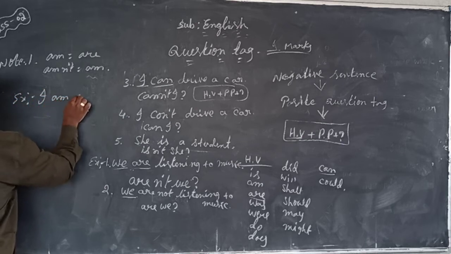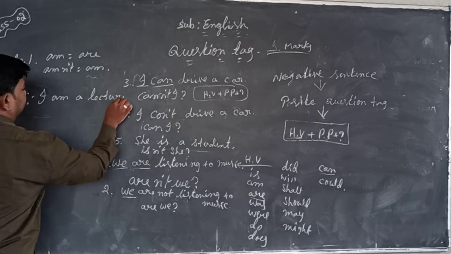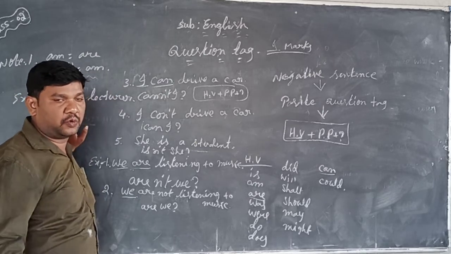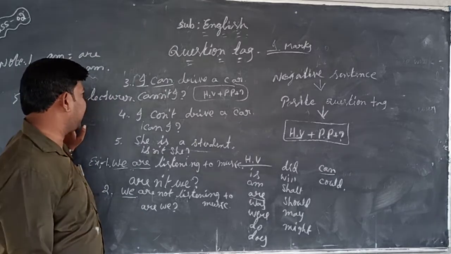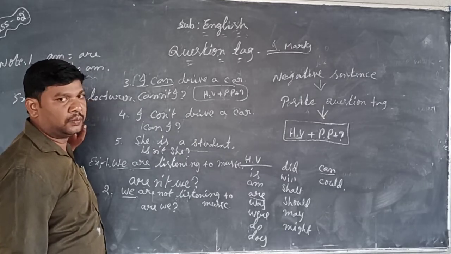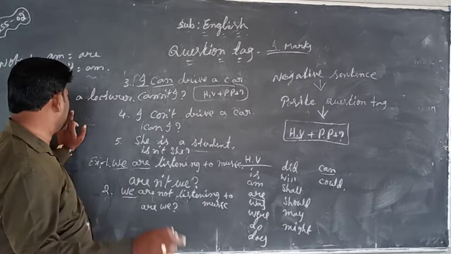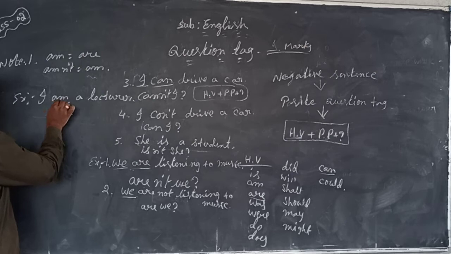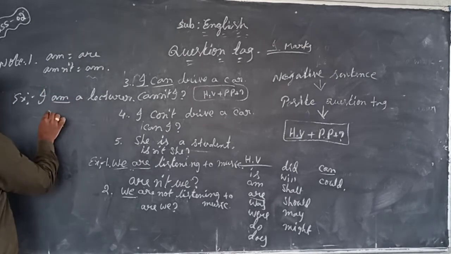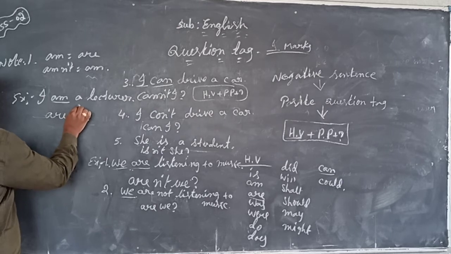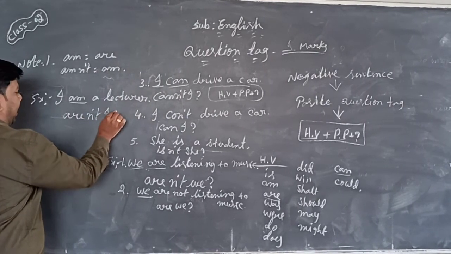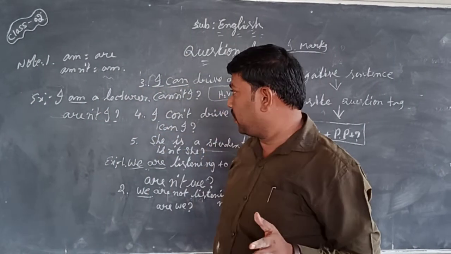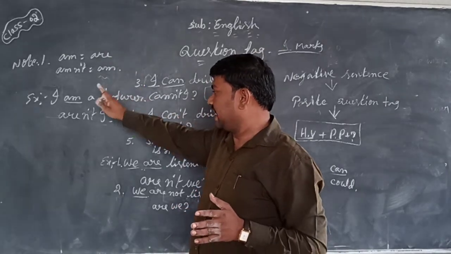I am a lecturer. This is a positive sentence. Then we change this sentence into a negative question tag. Negative question tag structure, I told you: helping verb plus not plus personal pronoun. Helping verb, am is there. I told you this is the exception to the rule. Don't think that am is the helping verb. Instead of writing am, you write are, not, and personal pronoun is I: aren't I. I am a lecturer, the question tag is aren't I.